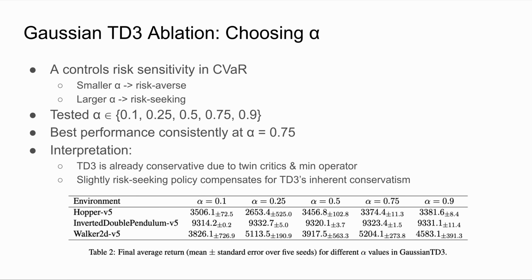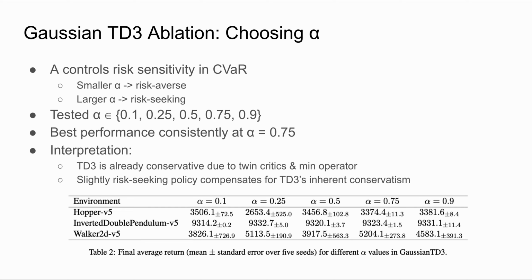Here we're looking at the Gaussian TD3 ablation over different alpha values. Alpha directly controls how risk-sensitive the CVaR objective is. Small alpha makes the policy more risk-averse, while larger alpha makes it more risk-seeking. We tested alpha values from 0.1 up to 0.9 across all environments, and the most consistent and highest performing setting was when alpha was set to 0.75.